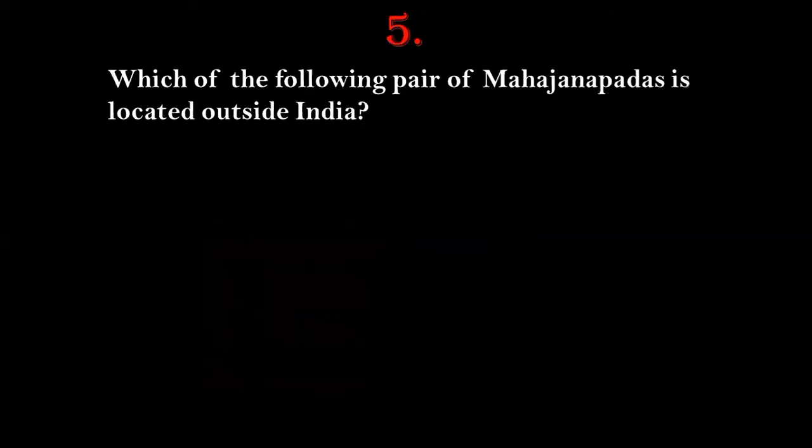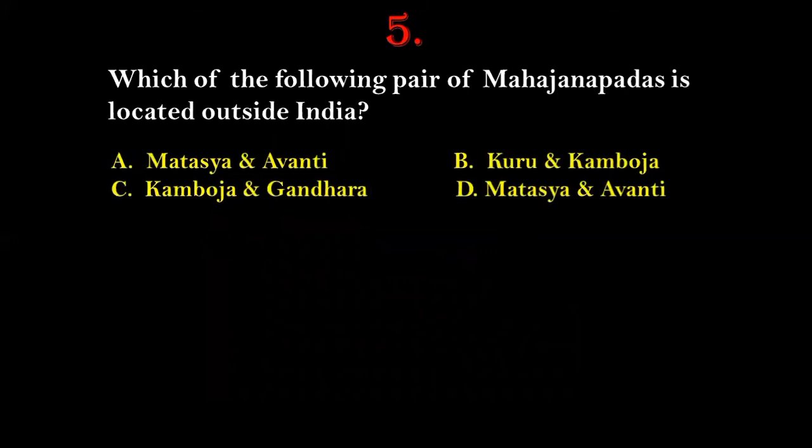Next, question number 5. Which of the following pairs of Mahajanapadas is located outside of India today? Options given here are Madra and Avanti, number B, Kuru and Kamboja, number C, Kamboja and Gandhara, and number D, Madra and Avanti. So which among the following pairs of Mahajanapadas exists outside of India today?